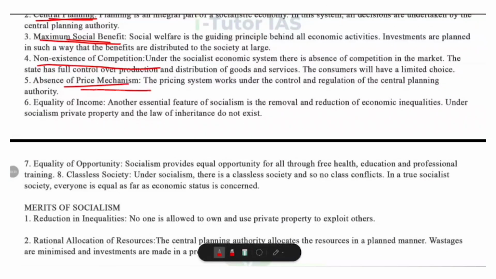Now, absence of price mechanism. Unlike capitalism, prices are not determined by demand and supply. The central planning authority sets the price of goods and services. This ensures fairness but may sometimes lead to shortages or inefficiencies.